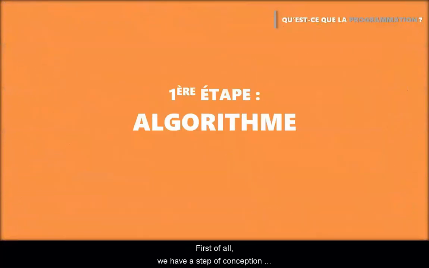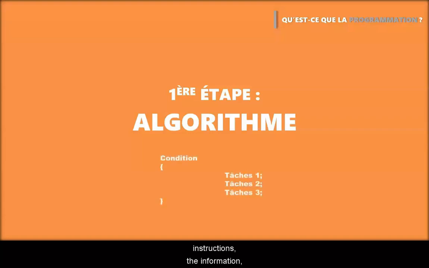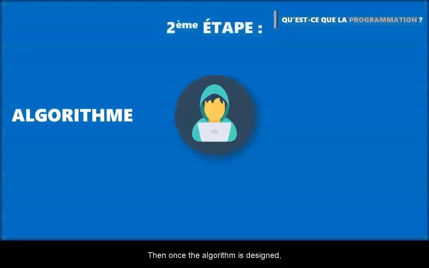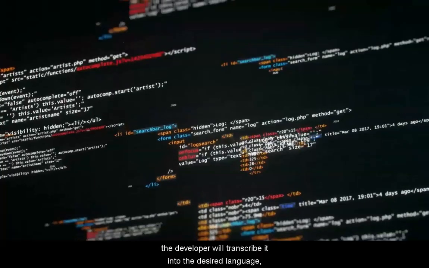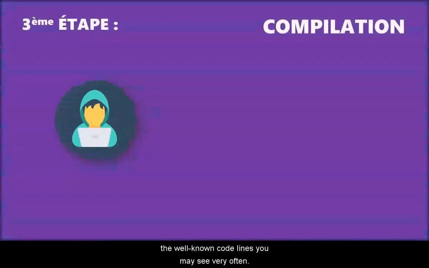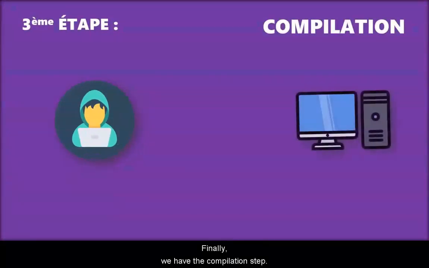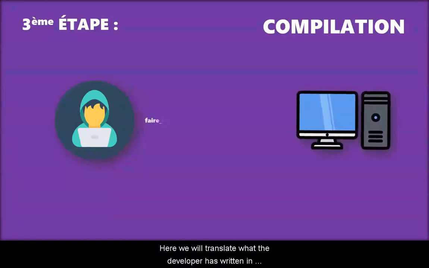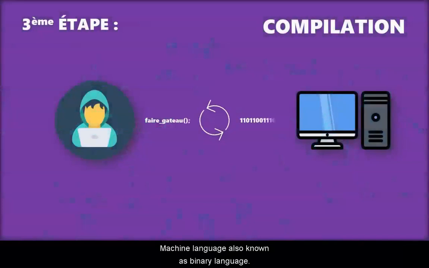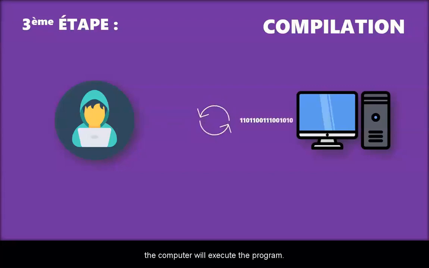First of all, we have a step of conception of the algorithm. So we will define the instructions, the information, and the conditions to obtain what we want. Then, once the algorithm is designed, the developer will transcribe it into the desired language, the well-known code lines you may see very often. Finally, we have the compilation step. Here, we will translate what the developer has written into a machine language, also known as binary language. Indeed, a computer only understands the binary language, 0 and 1. Once translated, the computer will execute the program.